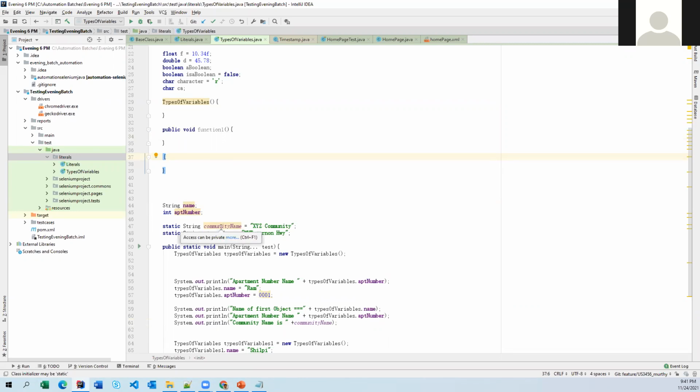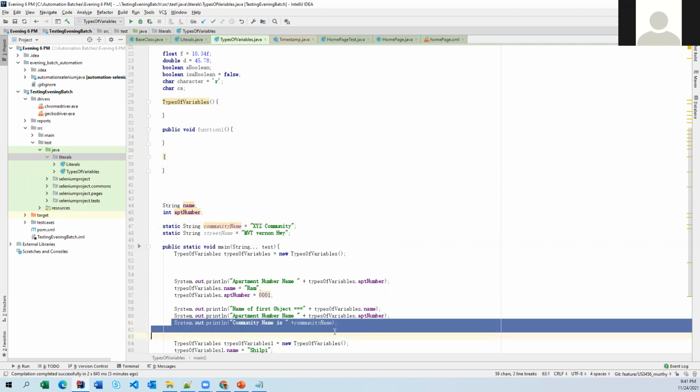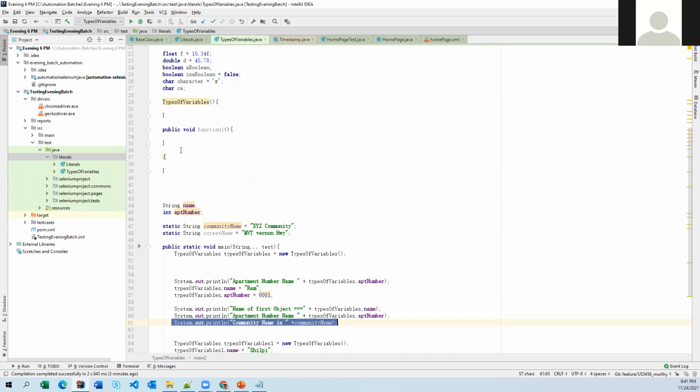Now let me take this direct print statement and keep it here. See, I am able to directly access the static variable from a non-static function. So for static, there are no restrictions. You can access it from anywhere within your class, either from the static area or the non-static area.